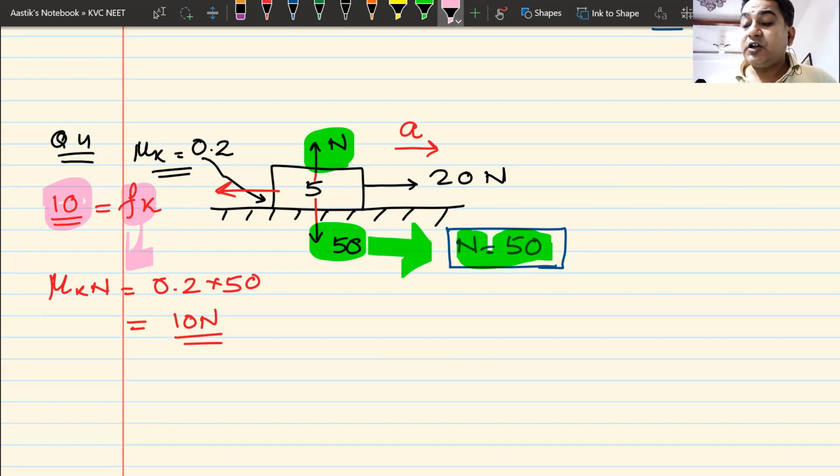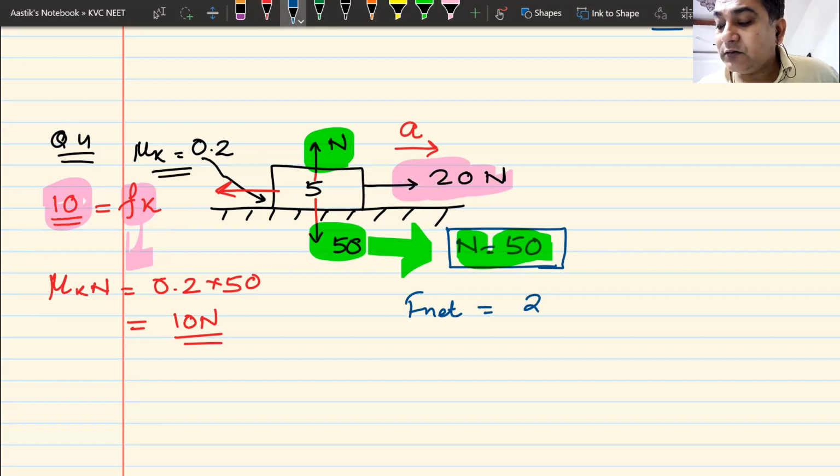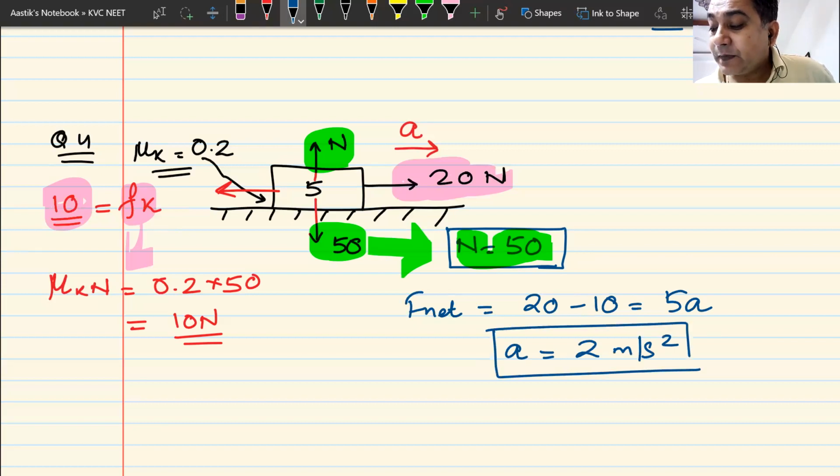So this is 10. Now what do I see? 20 in the forward direction, 10 in the backward direction. What is the net force? F net will be 20 forward minus 10 backwards. That must be equal to 5A. From here, I will get the value of A as 2 meter per second square. Am I clear with this?